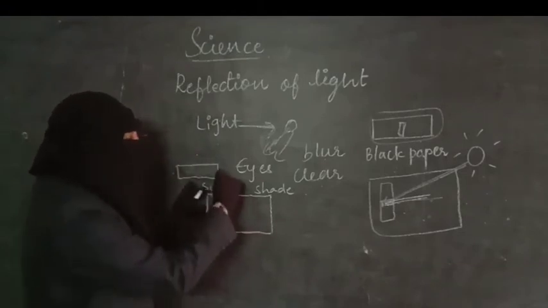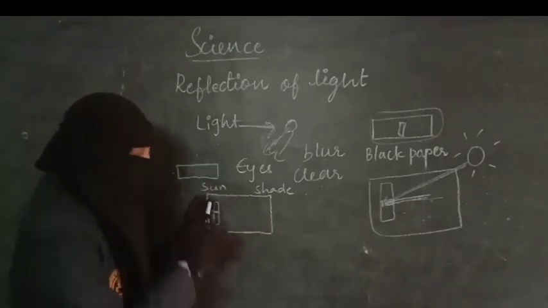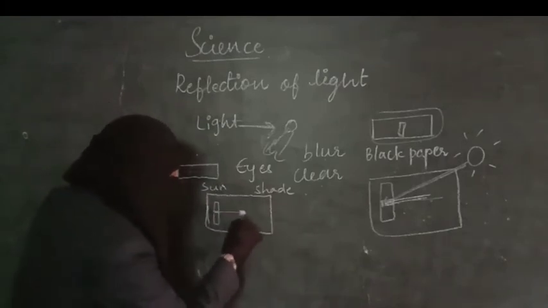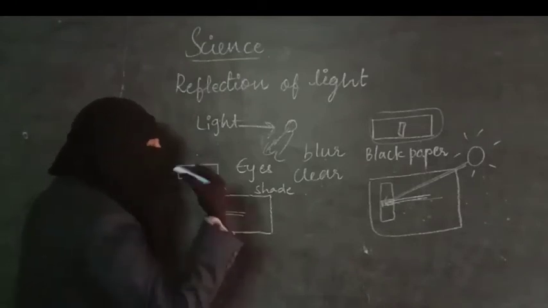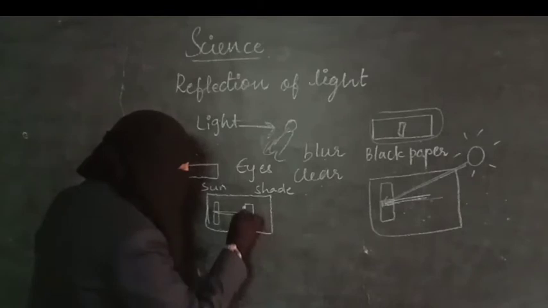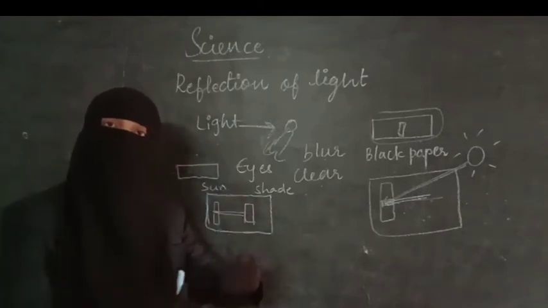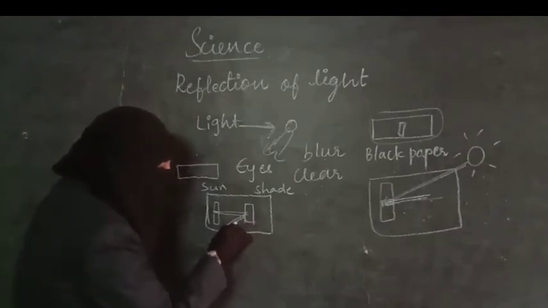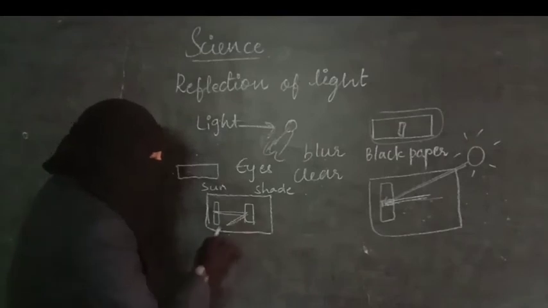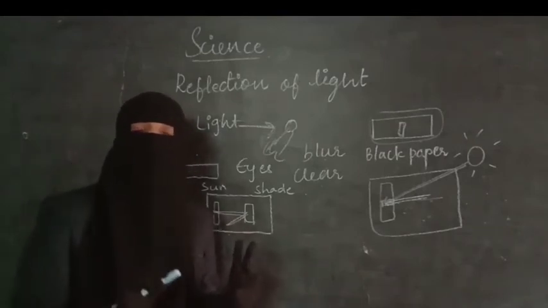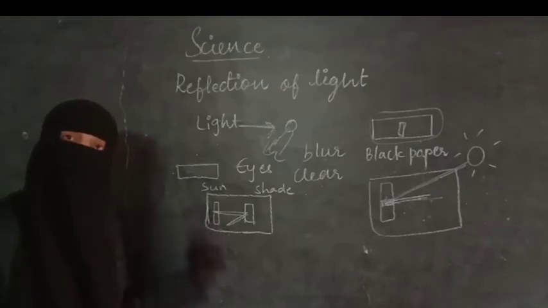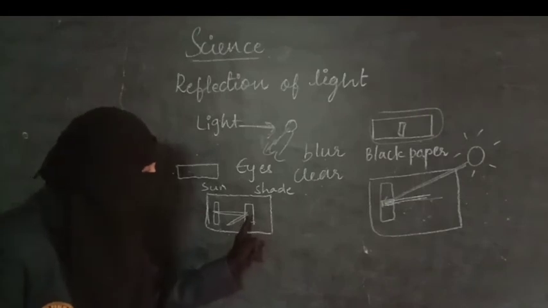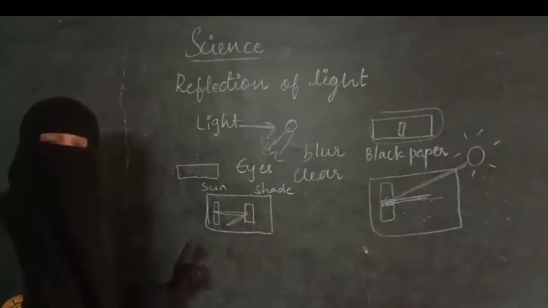Now you have to take one more mirror strip which is not covered. Keep that second mirror strip in the way of the light ray. For example, the light ray is coming from here, right? So you have to keep a mirror strip here, in between, in the way of the light ray. As we keep it here, again a light ray will be coming out from the second mirror. You can find two rays on the paper. One ray is coming from the mirror slit, and the other is reflecting on the second mirror. As it is reflecting, you can see one more ray coming out of that second mirror.